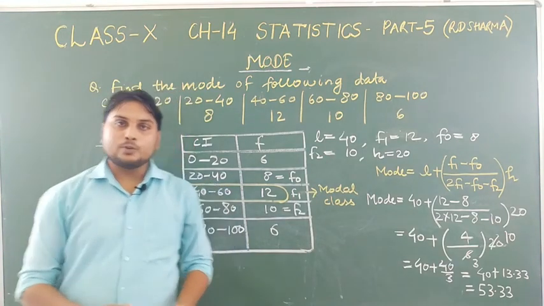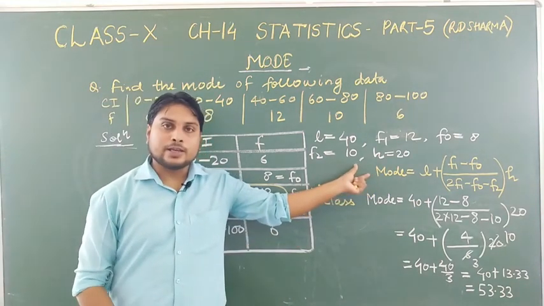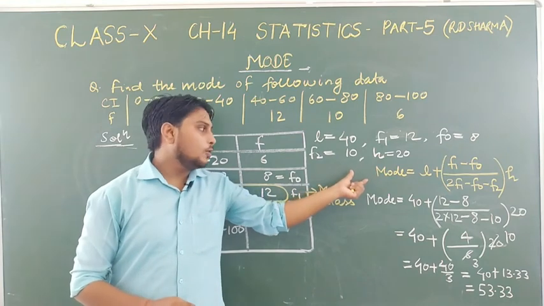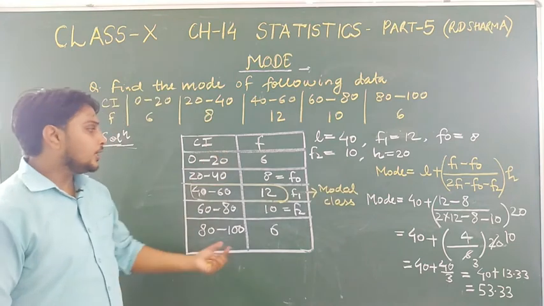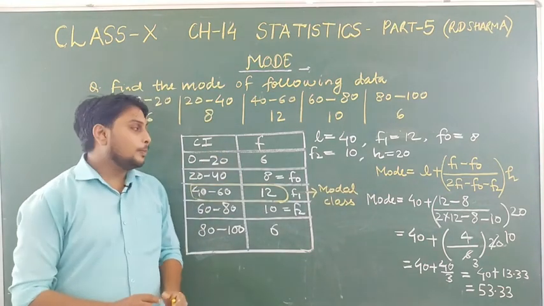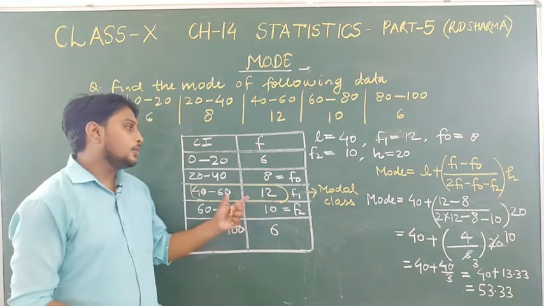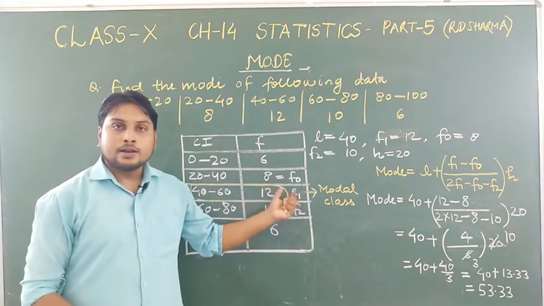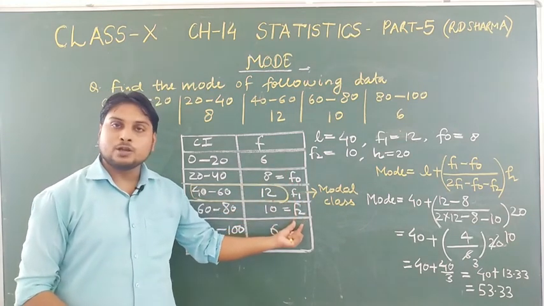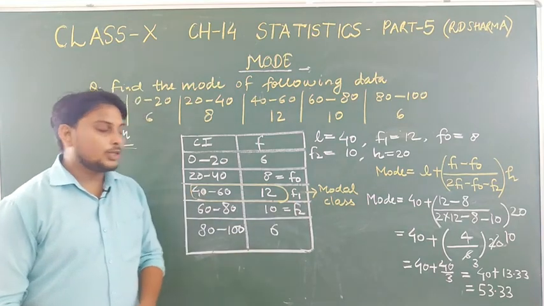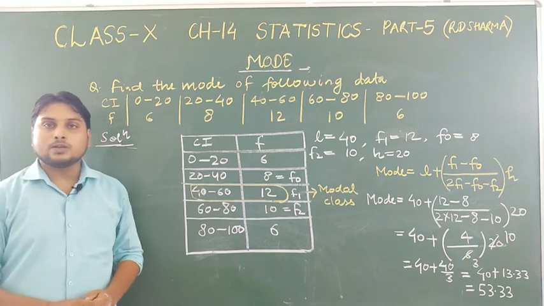Okay students, so the answer of mode is 53.33. And the procedure of finding mode, this is the formula which is very important, you have to remember it. After remembering the formula, you will make the table. The first step to find mode is to decide the model class. After deciding the model class, you can decide which one is your F0, which one is F1, which one is F2. By applying that formula, you will get your result. Okay students, so now you can pause the video and note it down.